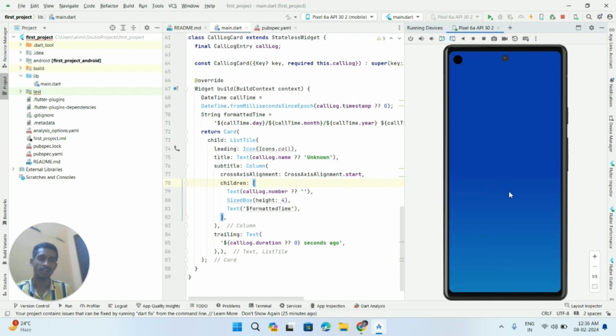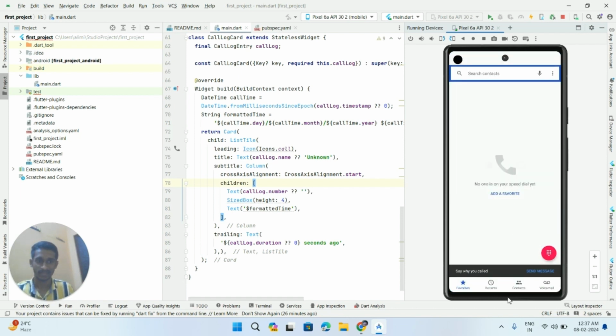See, our call is going to be connected. Let us end the call at 10 seconds. Yeah, I'm ending the call. I ended the call at 11 seconds. Let us see whether our app tracks this call log or not.